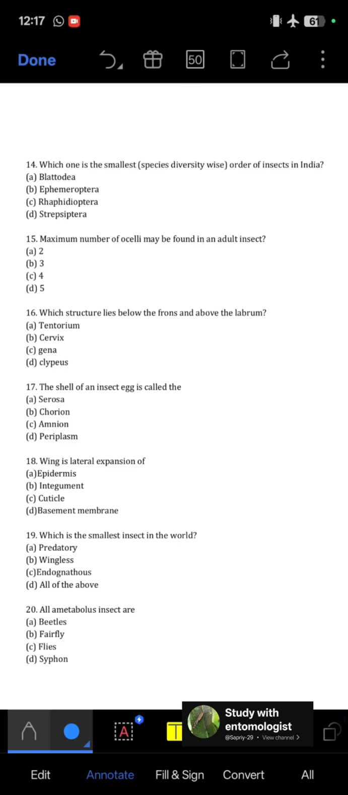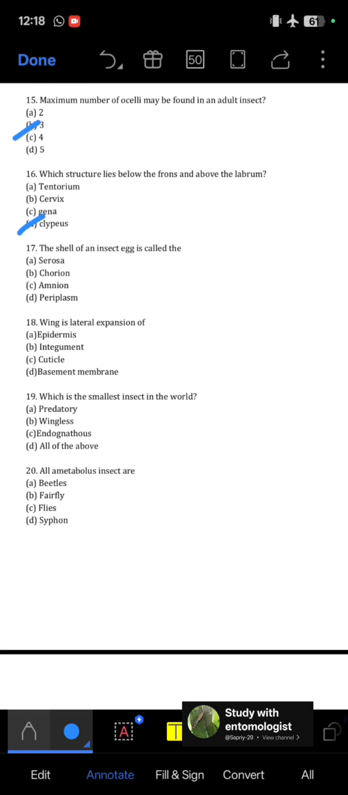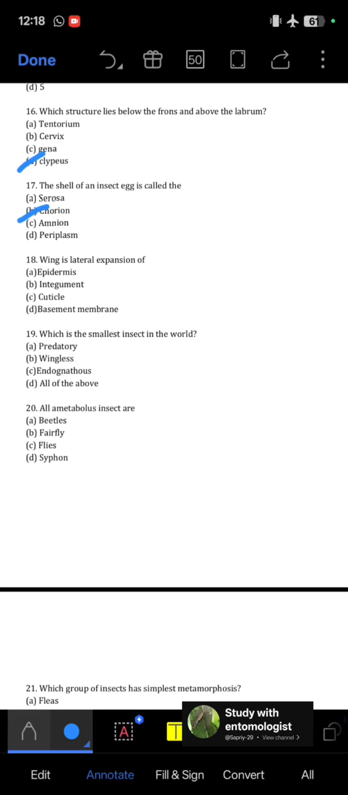14th, which one is the smallest order of insect in India? That is the Raphidioptera. 15, maximum number of ocelli may be found in adult insect is? That is the number 3. Which structure lies below the frons and above the labrum? That is the clypeus. 17, the shell of an insect egg is called as chorion. 18, wing is lateral expansion of integument.